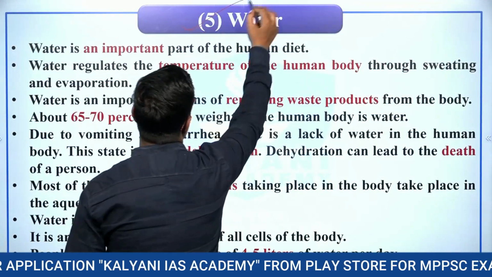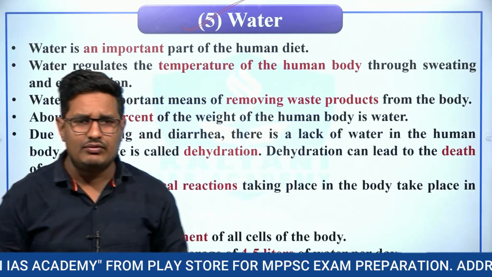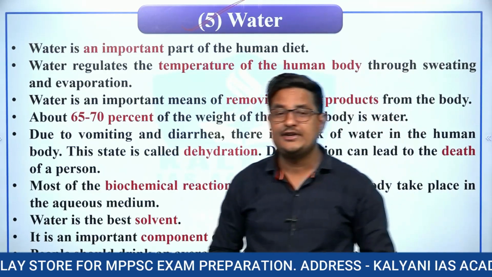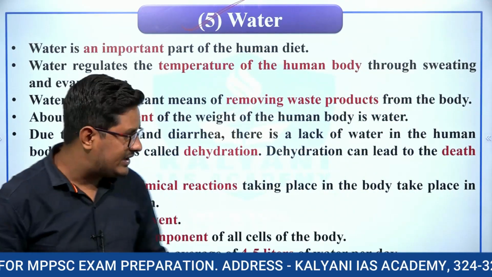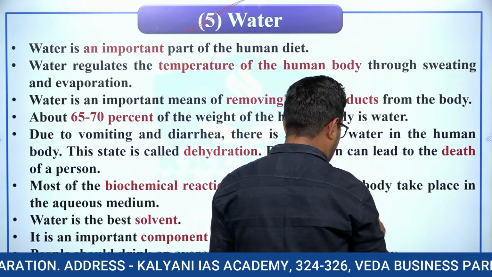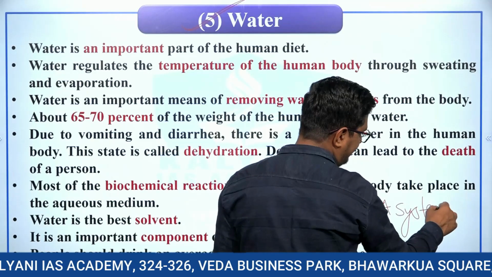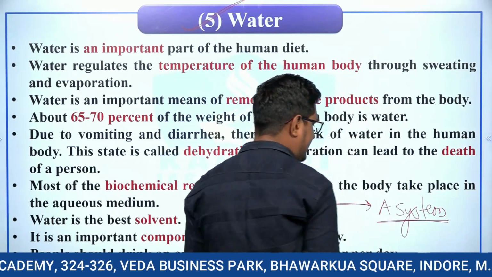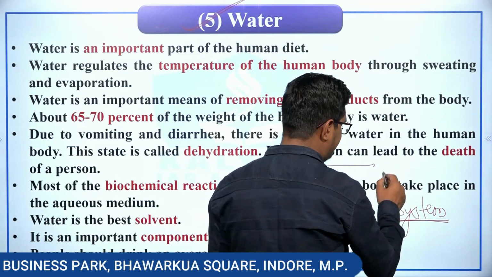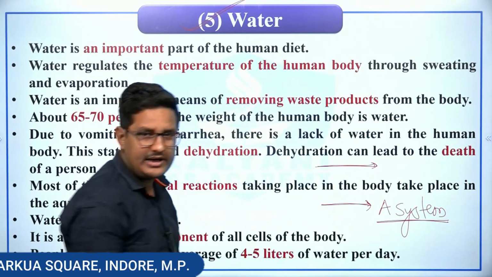Now we will study water. See, water is also an important component of human diet, because the human body works on an aqueous system. For an example, if we look at blood, blood carries the oxygen as well as the digested food or glucose throughout the different cells of the body.